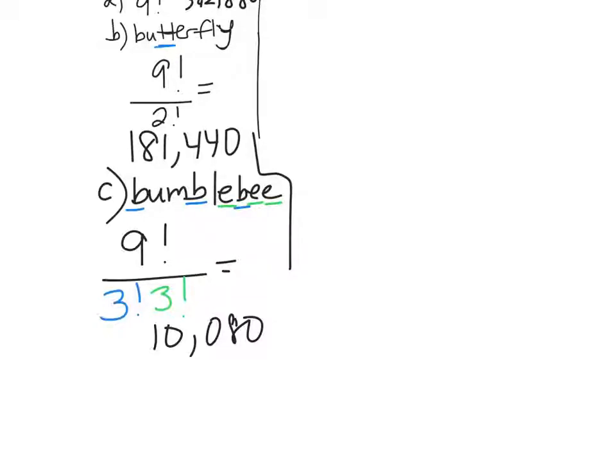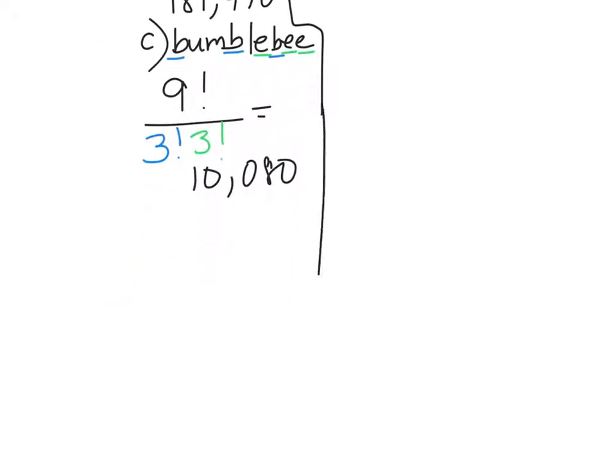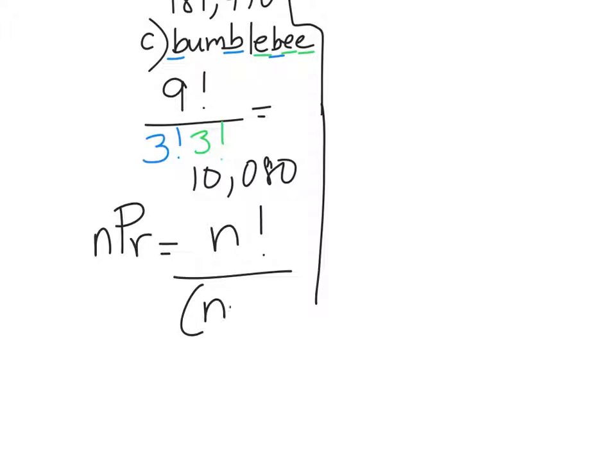Now, we need to go over those combinations pretty soon, but let's say one more with permutations. With permutations, you take n objects r at a time, and you end up with something called nPr. nPr is n factorial divided by n minus r factorial.